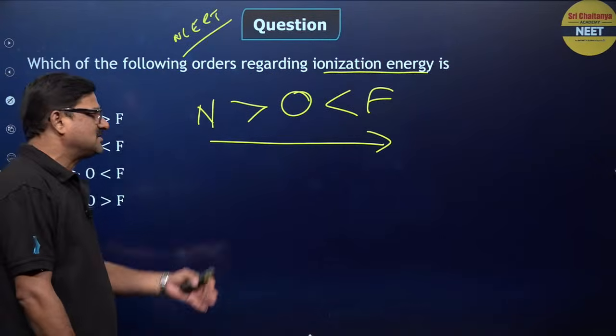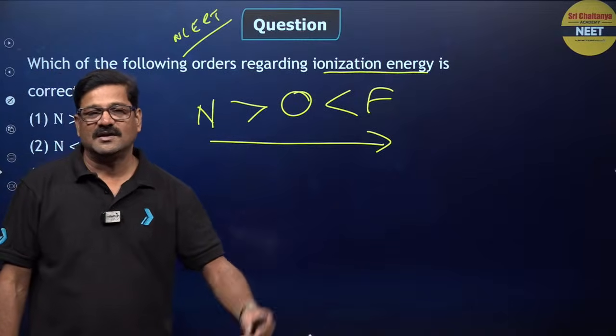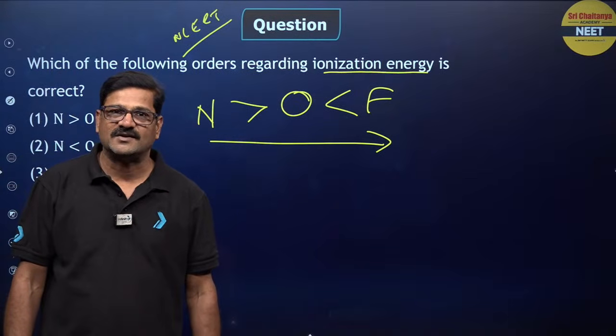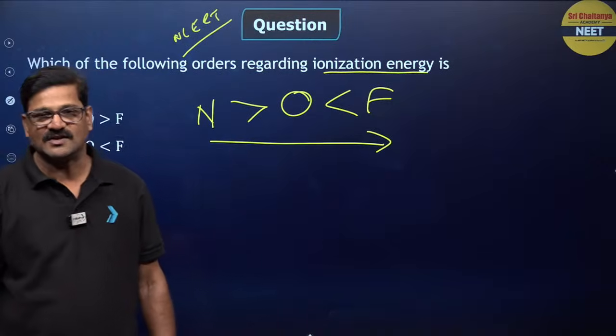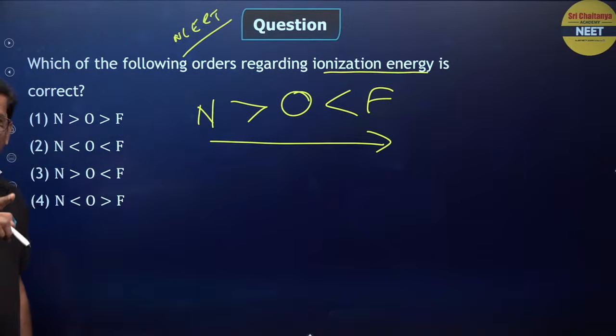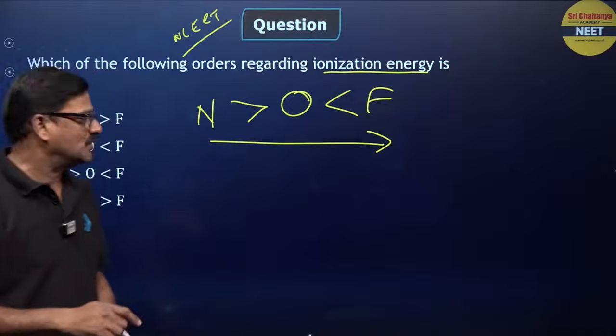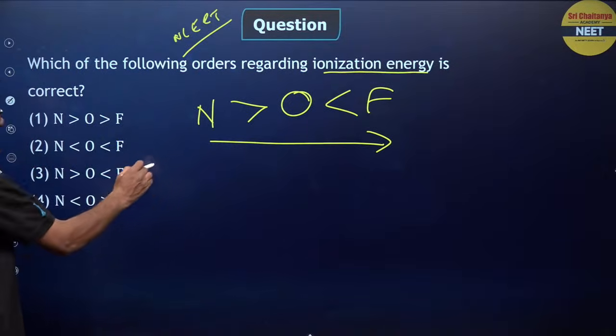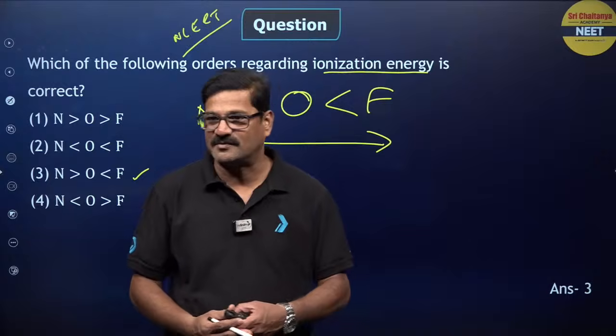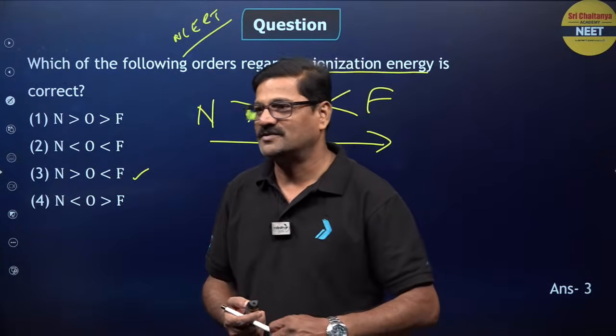What we expect is nitrogen less than oxygen, but the half-filled electron configuration makes nitrogen's ionization energy higher, so N is greater than O and less than fluorine. So the answer for this question, I would suggest, is option 3. Bachcho, clear? Vishal, come on.